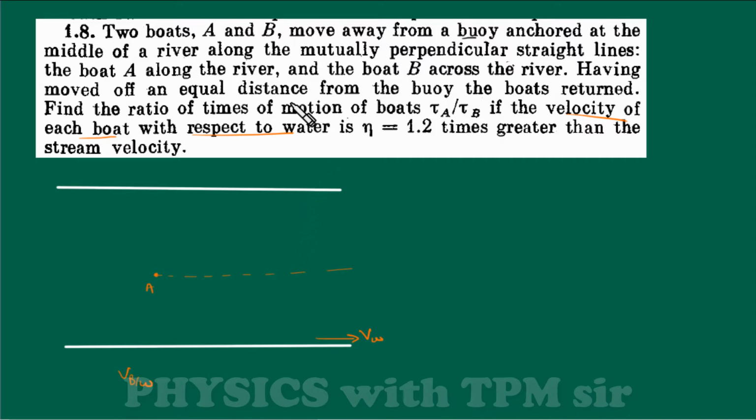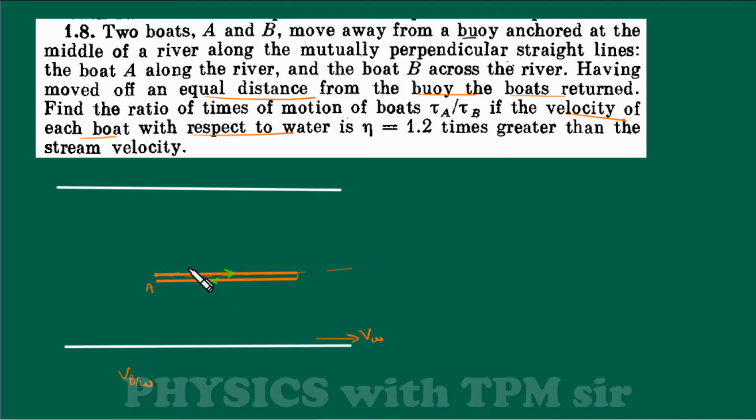What they have said is, having moved off an equal distance from the buoy, the boat returned. So let's talk about A only. Boat A has gone in this direction first, like this, and then it returned also. Now we must analyze when it goes in this direction and when it comes back, what must be the velocity.